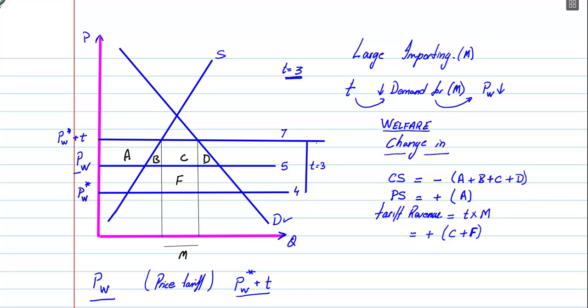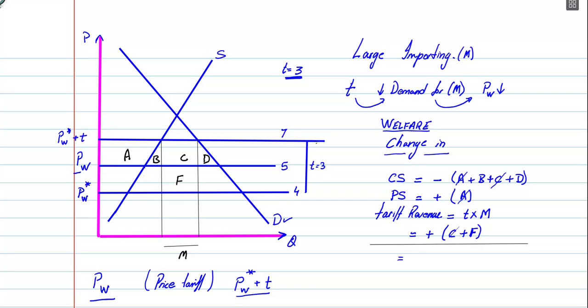Okay, so this is your change in welfare. So what is the net welfare change in this case? Well, you're going to add and subtract these, and again we're going to do the same thing that we did before. From consumer surplus, we lost A, B, C, D, that much area. A was transferred to the producers, so that cancels out, minus A plus A. C was captured by the government as tariff revenue, so C cancels out.